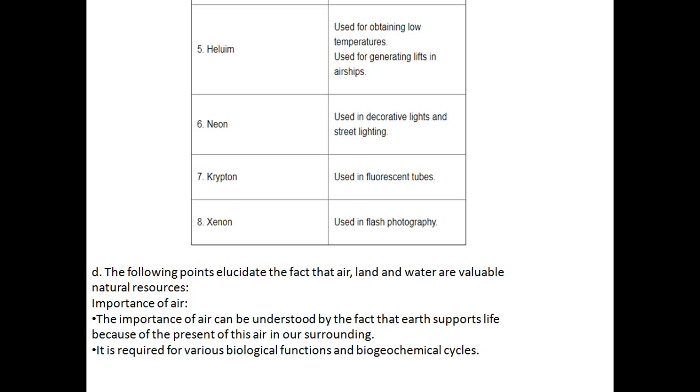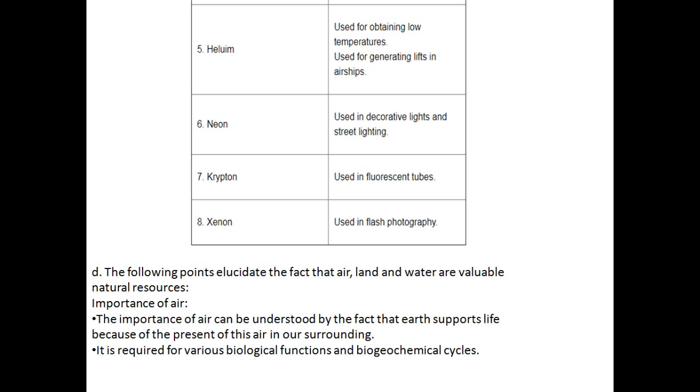Now the fifth one is helium. Helium is used for obtaining low temperatures and for generating lift in airships. Helium is a very cold gas. A very important use of helium is generating lift in airships. In aeroplanes and similar craft, helium is used for generating lift. That is very light air and also very cold air.